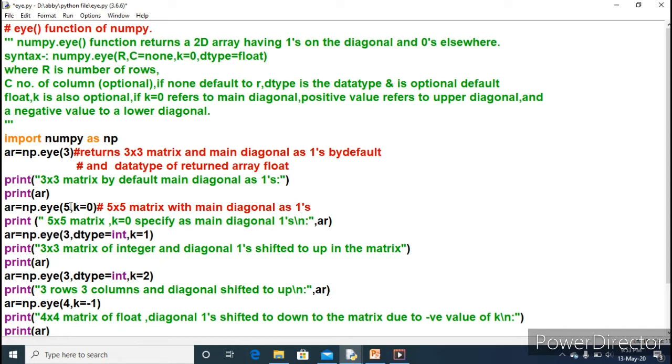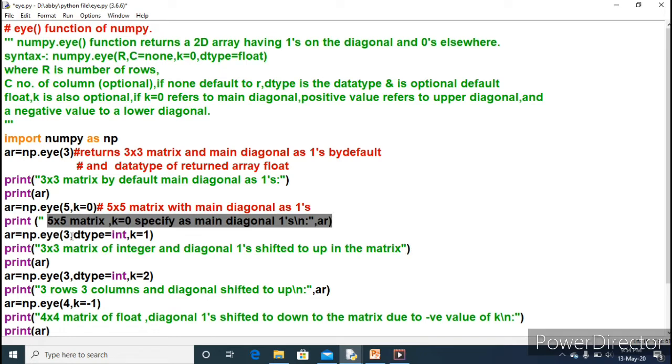In this case it is 5 into 5, that means 5 rows and 5 columns. And in this case it is 3 into 3. Just look at what print I have written. 5 into 5 matrix, k equal to 0 is specified as main diagonal ones, and the value of AR. So when the output comes, it will show this line, 5 into 5 matrix k equal to 0 is specified, and then the 5 into 5 matrix will display.